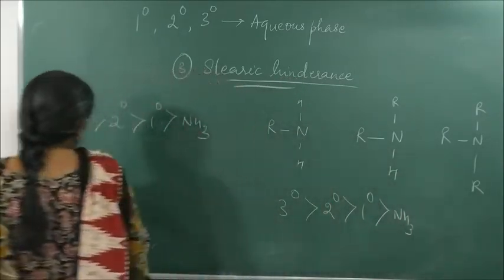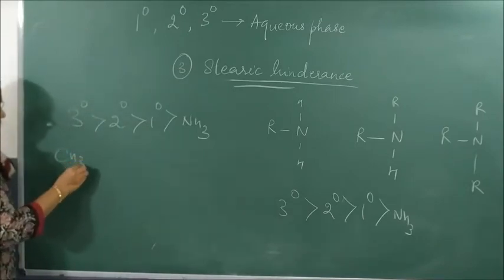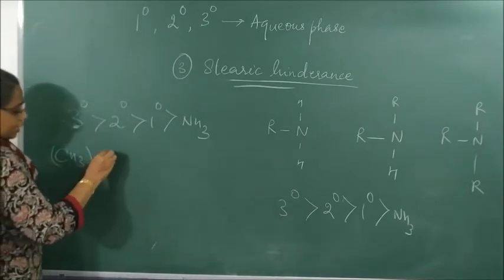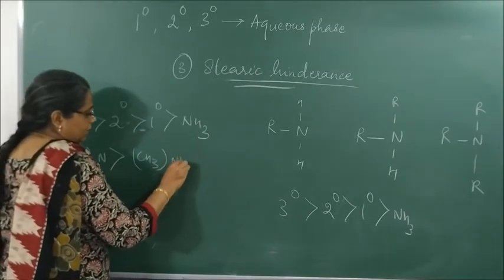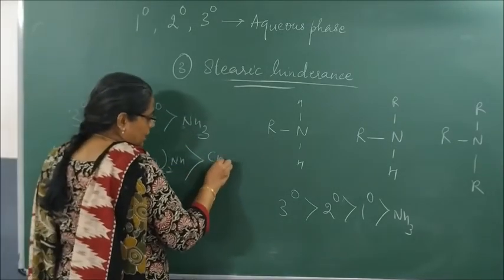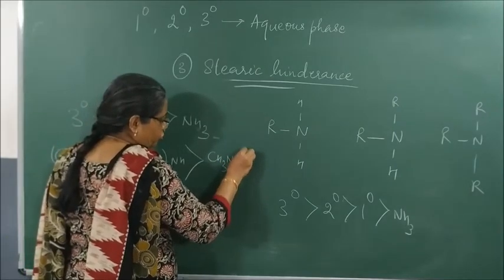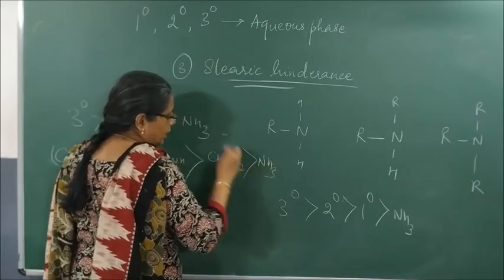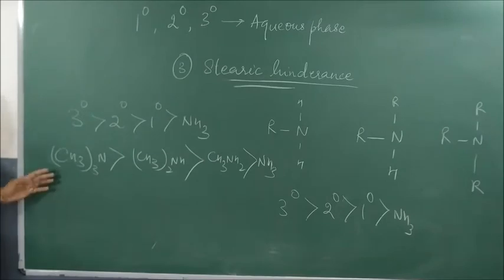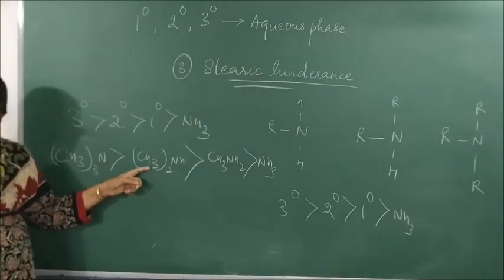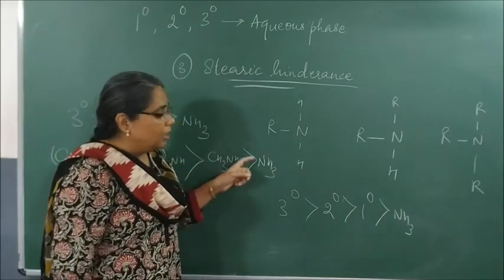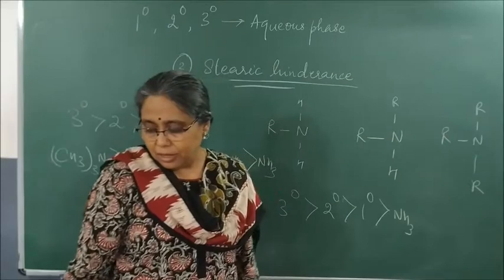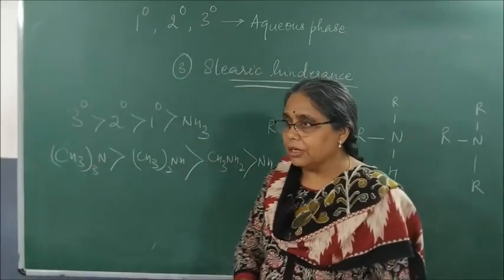Therefore, in methylamines, it is (CH3)3N stronger than (CH3)2NH, stronger than CH3NH2, stronger than NH3. Trimethylamine is a stronger base than dimethylamine, which is a stronger base than methylamine, which is a stronger base than ammonia. Is it clear?